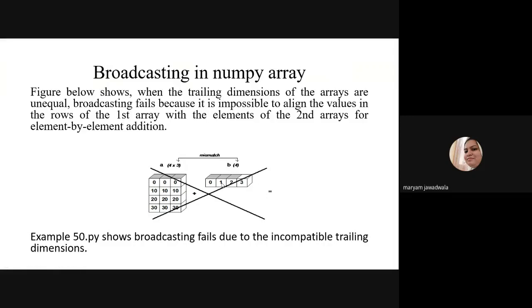To perform broadcasting or arithmetic operations in numpy, the condition is that the trailing dimensions of the two input arrays must be of the same size, or one of the trailing dimensions should be 1, then only will broadcasting be possible, right? So here the system will give you an error if you write a program to add these two arrays. So I wrote one program, 50.py, and the system will give you an error for this program. It will raise an exception.